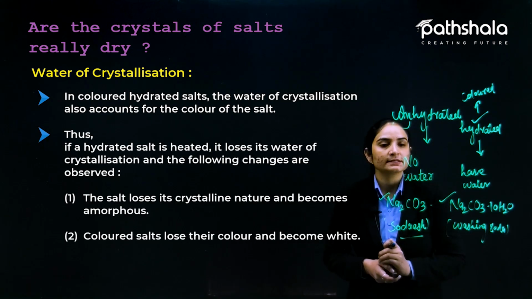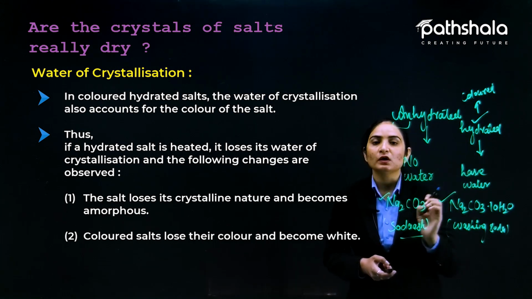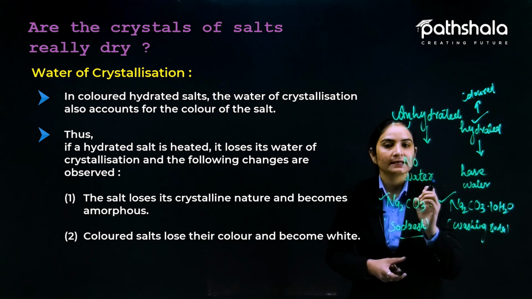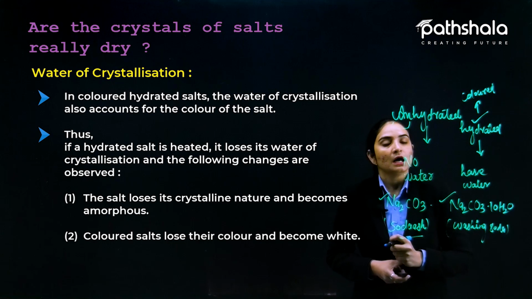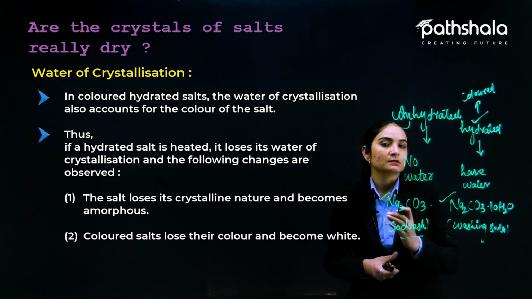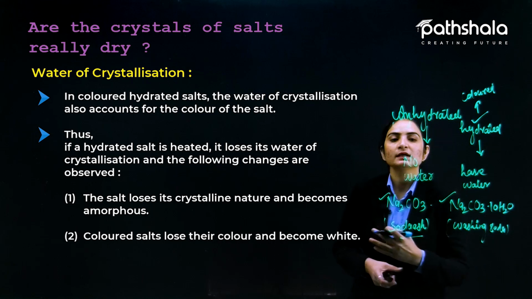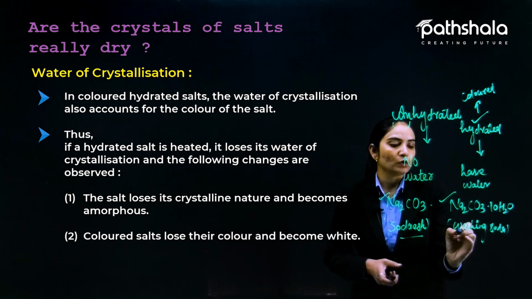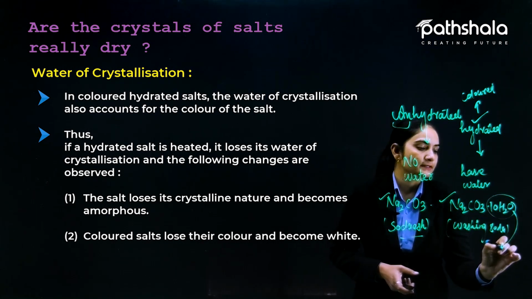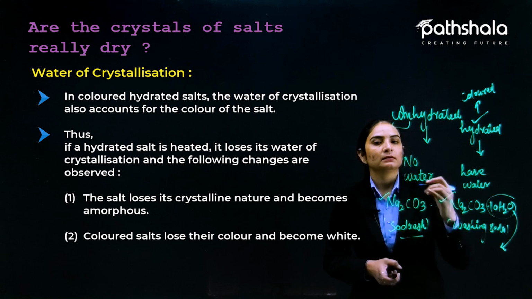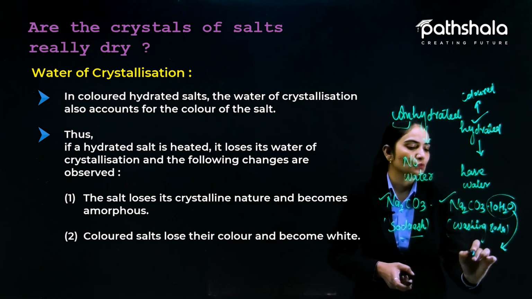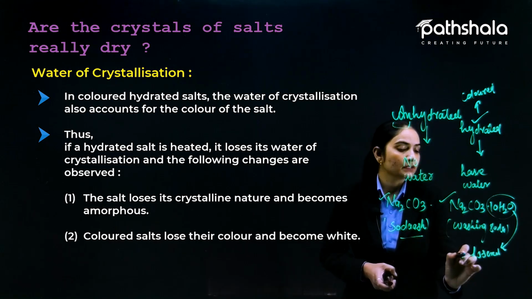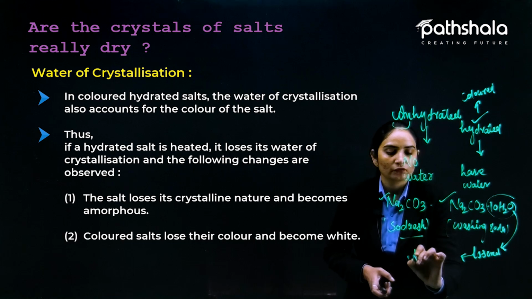If a hydrated salt is heated, it loses its crystalline nature and becomes amorphous. What is amorphous? Amorphous solids are pseudo solids. They look like solids but exactly they are not solids. When this water of crystallization is lost, the salt no longer behaves in crystalline form. It behaves as amorphous.